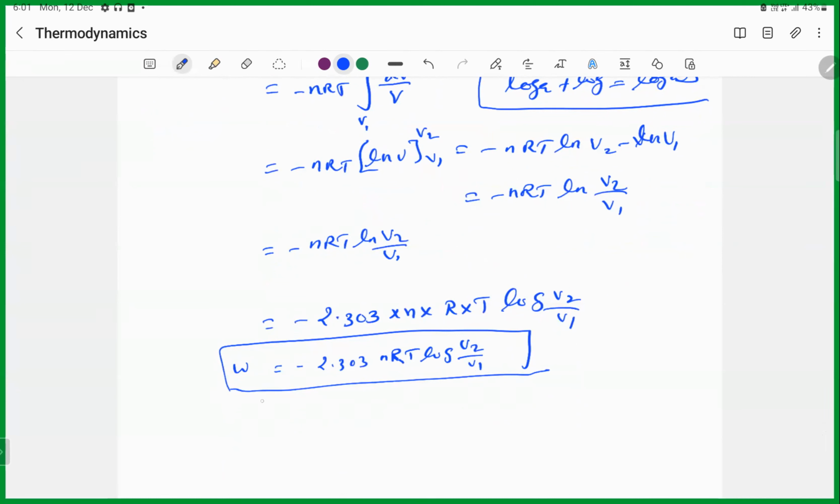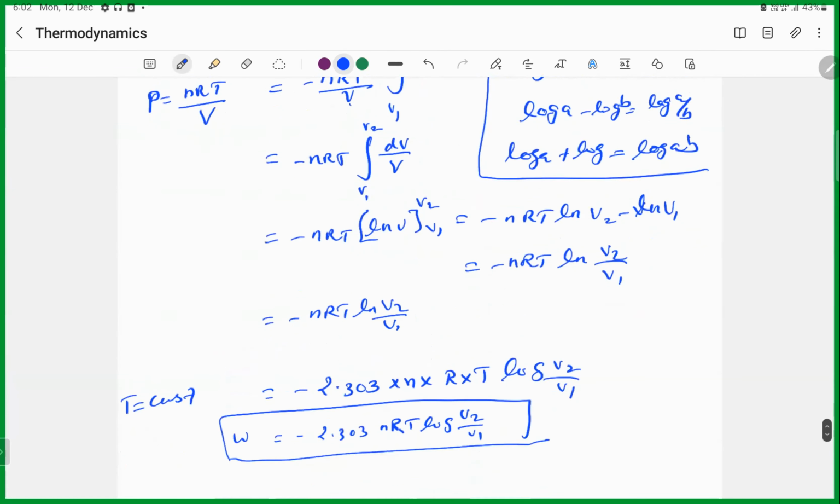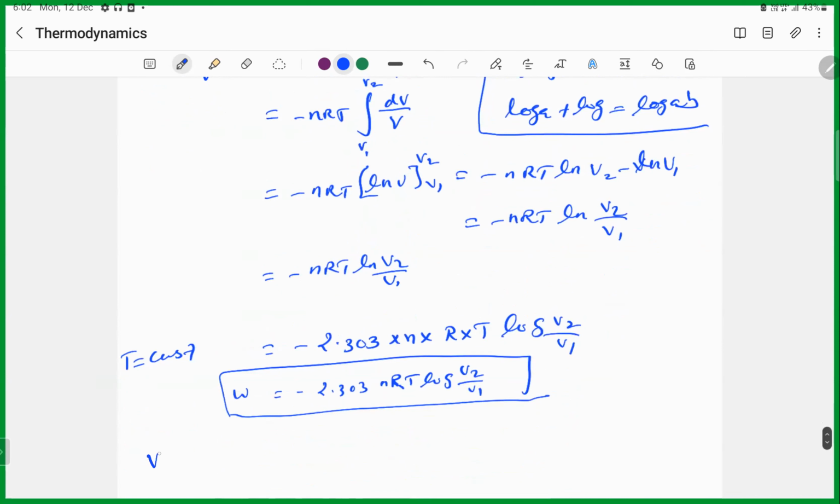When you substitute, you will get the volume. Here, for the isothermal process, temperature is constant. When you change the volume, the volume is constant means now you have to change.